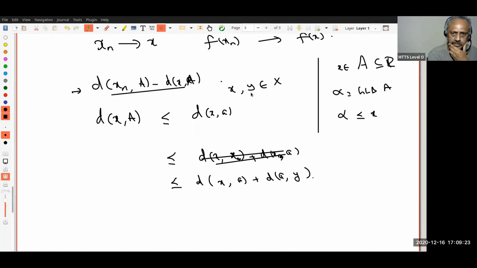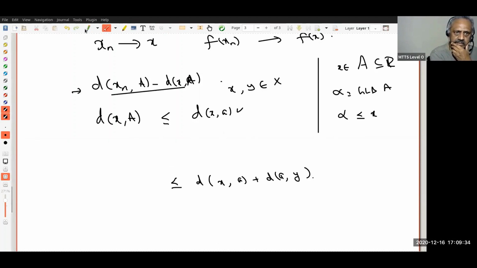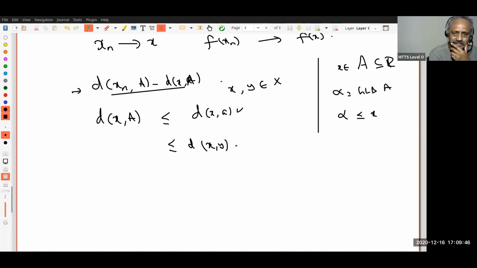I'm starting with two points x and y. I want to have some kind of an estimate. Distance between x and a is less than or equal to d(x, y) plus d(y, a), by the triangle inequality. See, I think I'm not in the correct mental frame. I knew there was something wrong. Yeah, right. Okay. Are you following?